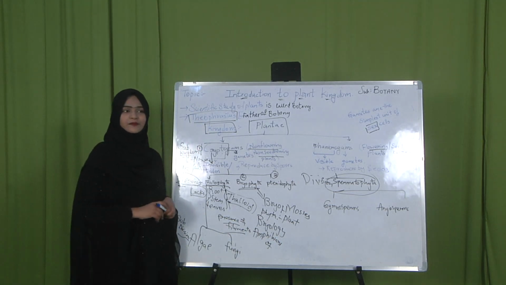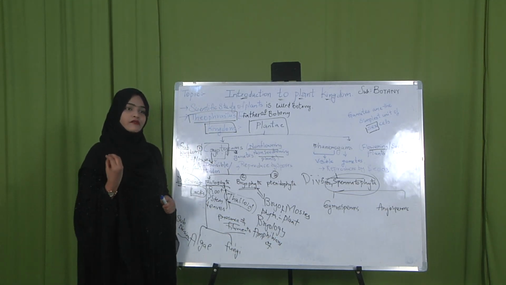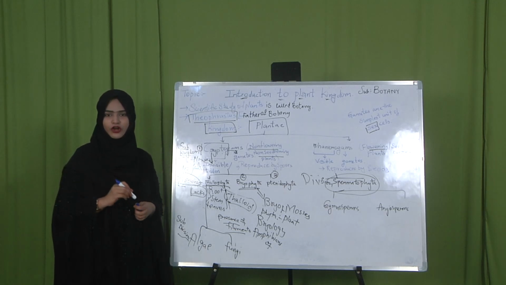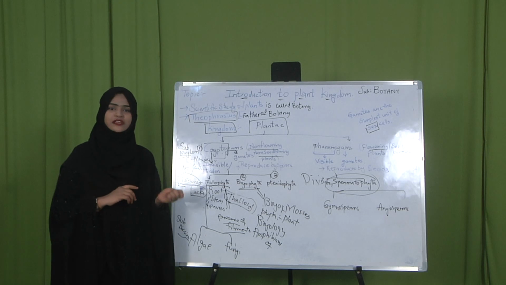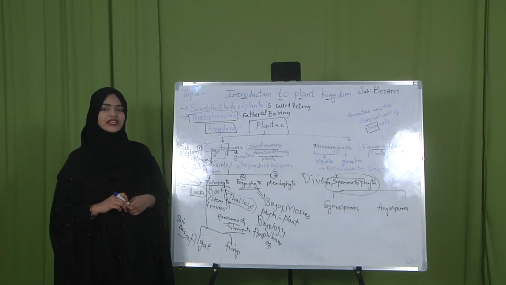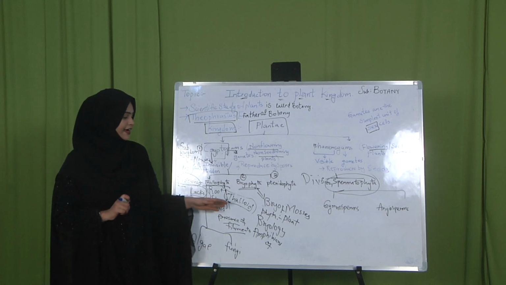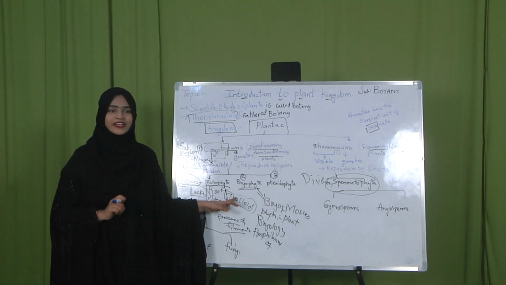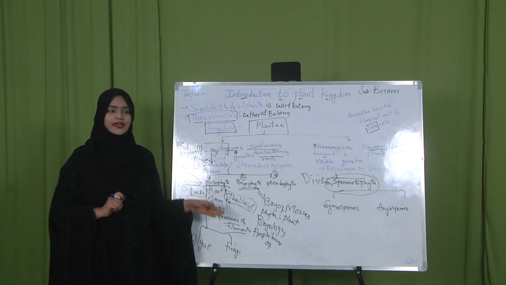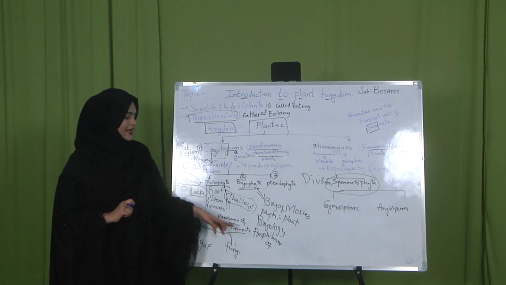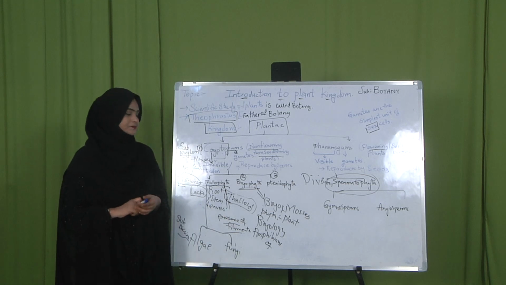The bryophyta plants require water to complete their life cycle, just as a frog is an amphibian. It also lives in the water and it also lives on land. In a similar manner, the bryophytic plants also require water to complete their life cycle. So they are called the amphibians of the plant kingdom.